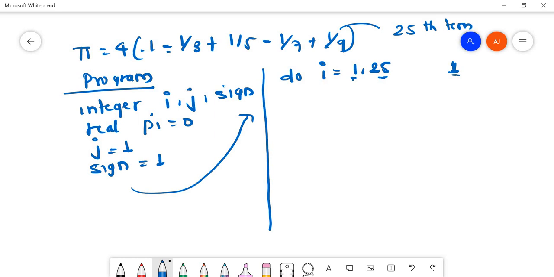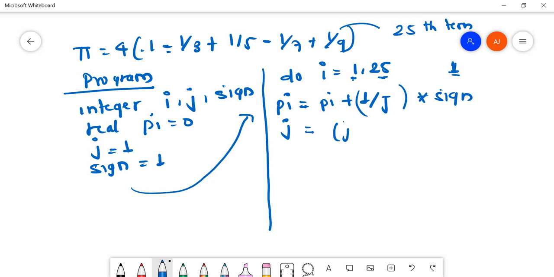Now I'll write the formula. pi equals pi plus 1 by j into sign, and the value of j will be j plus 2.